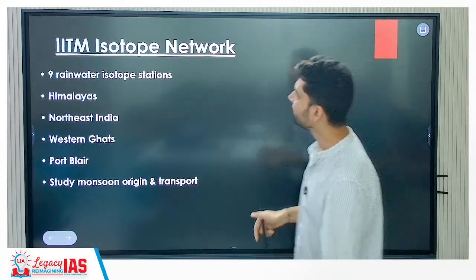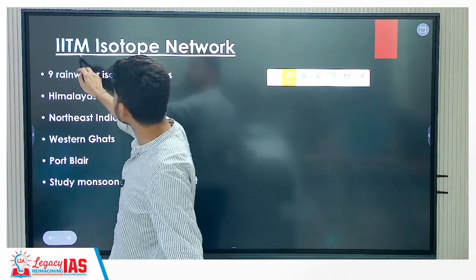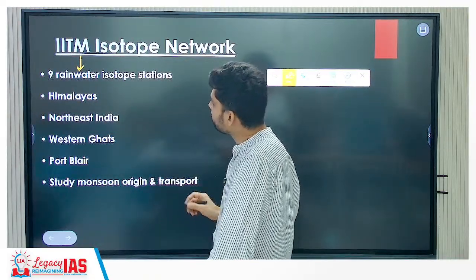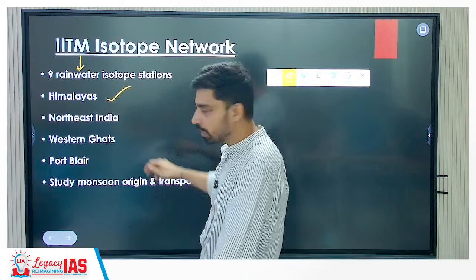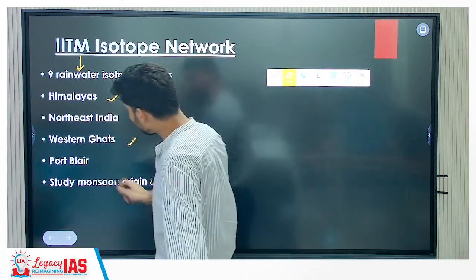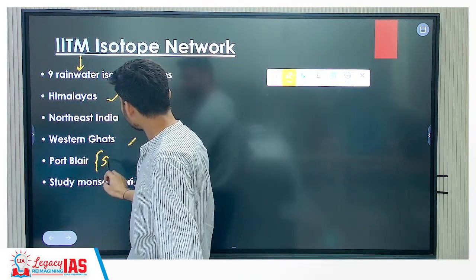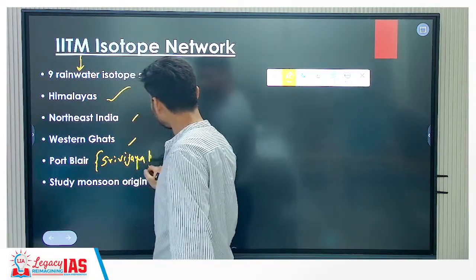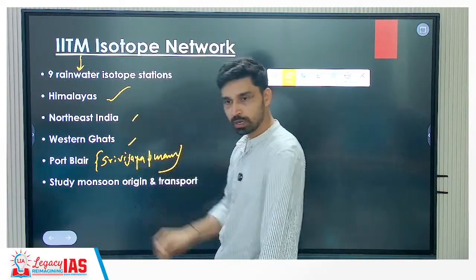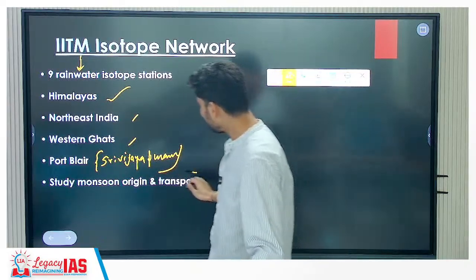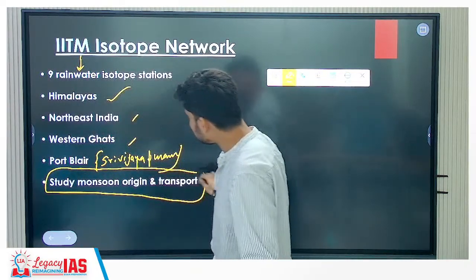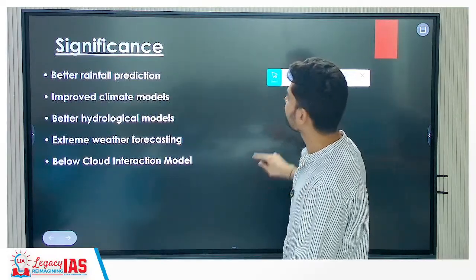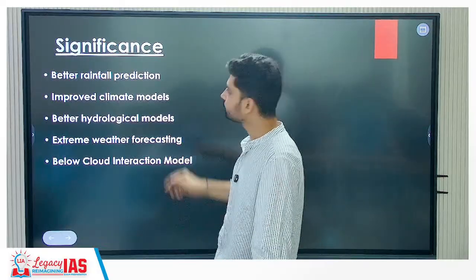So isotope networks, that is what IITM has established. A total of 9 rainwater isotope stations IITM has established. Where are they established? In the Himalayas, in northeastern India, Western Ghat, and Port Blair, which has been renamed. What is the new name? Sri Vijayapuram, capital of Andaman and Nicobar Islands. So there we have placed them. The objective is to understand the mechanism of the monsoon, how the monsoon is influenced, affected, and everything associated with that. What is the significance of this method?